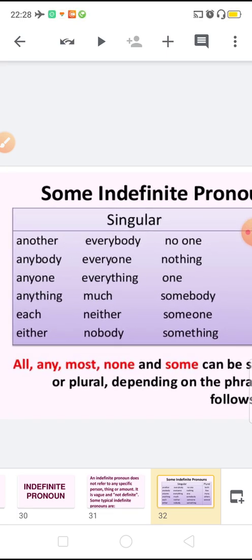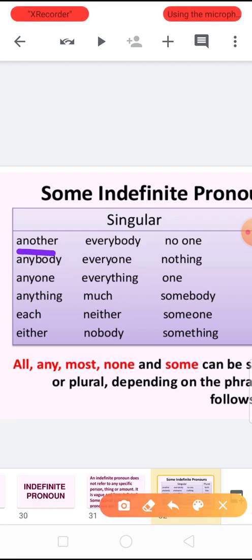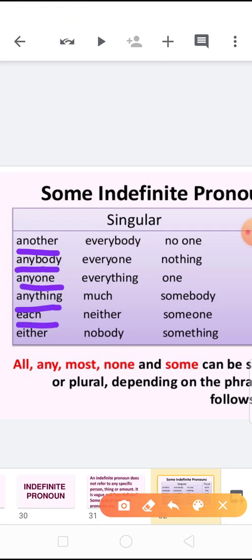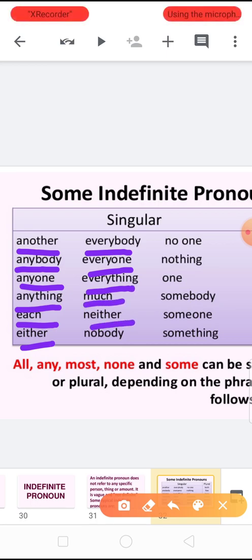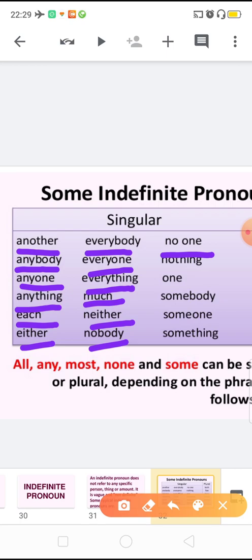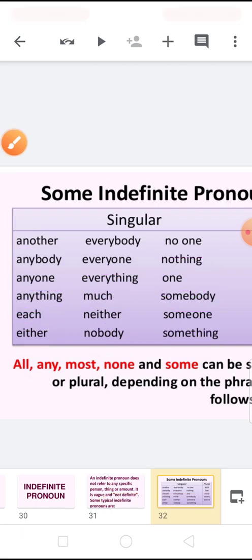Here singular indefinite pronouns: another, anybody, anyone, anything, each, either, everybody, everyone, everything, much, neither, nobody, no one, nothing, one, somebody, someone, something. So these are the examples of the indefinite pronoun for singular.